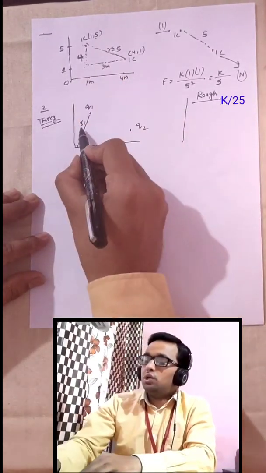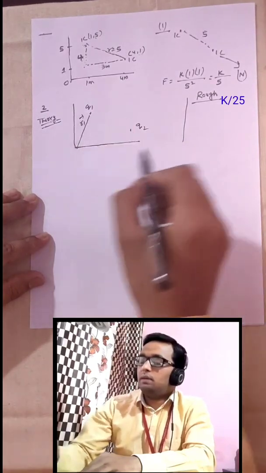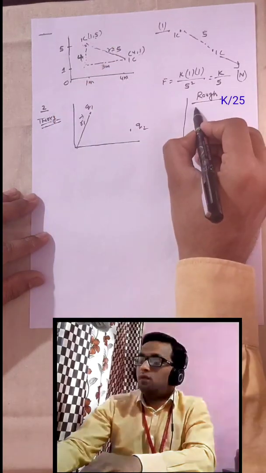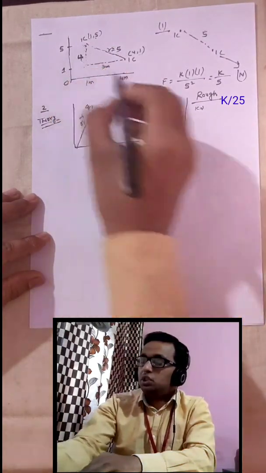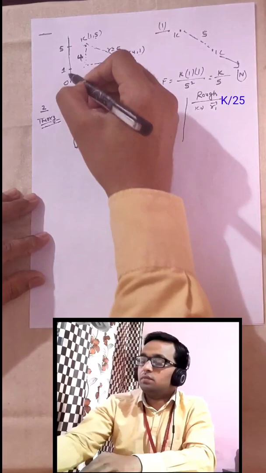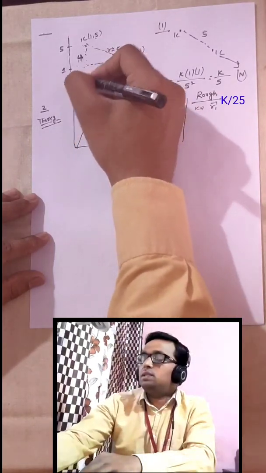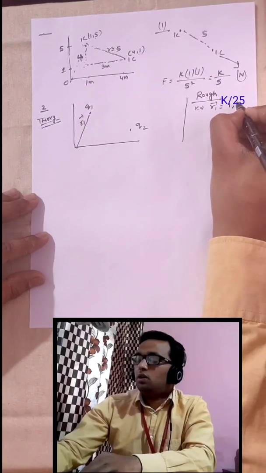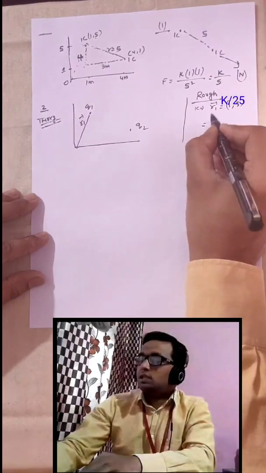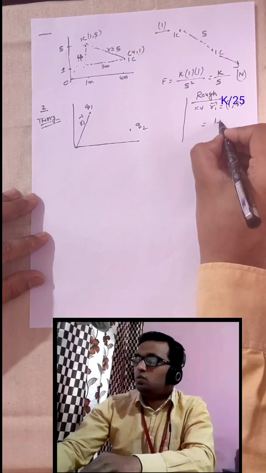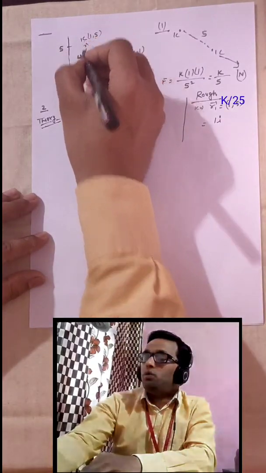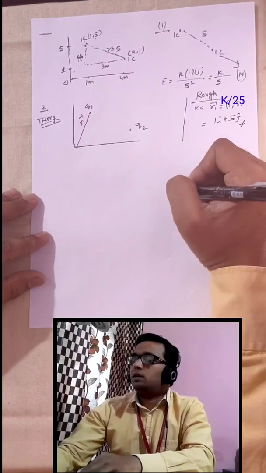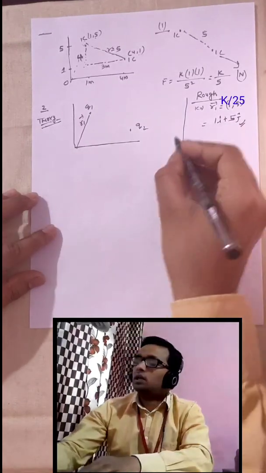For those students who don't know the meaning of position vector, I am telling you this illustration. For example, for 1 coulomb we can say its position vector is r1. This is 1, 5, or we can say in the x direction we are moving 1, so 1i, and in the y direction we are moving 5 units in the j direction. So it is called position vector. This is how we calculate position vector.